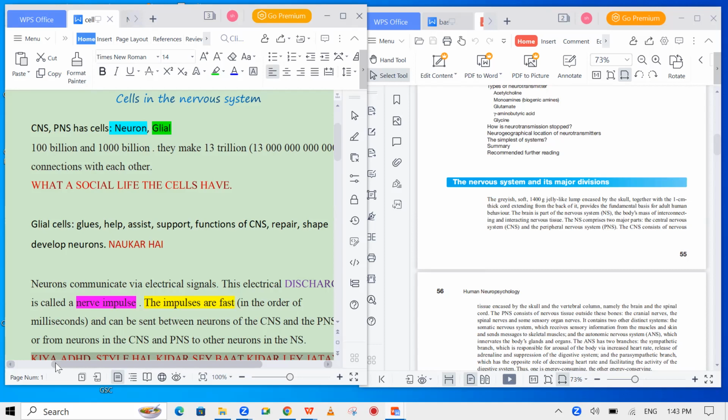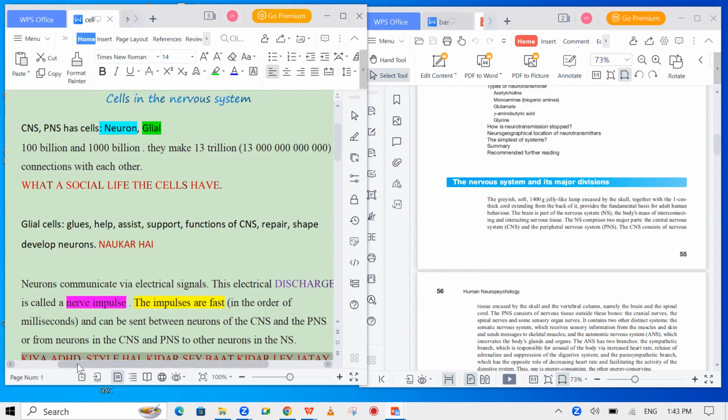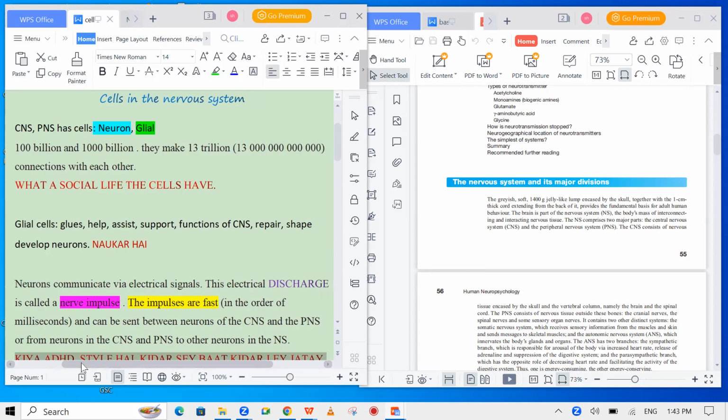So what are the glia cells? The glia cells, it is said that they are glue, but they're not basically glue. They assist in supporting the functions of the central nervous system. They help in the repair of it, they help in the shape of it, and they help to develop the neurons. So they have a function in which they work to help the central nervous system and its cells to work effectively.